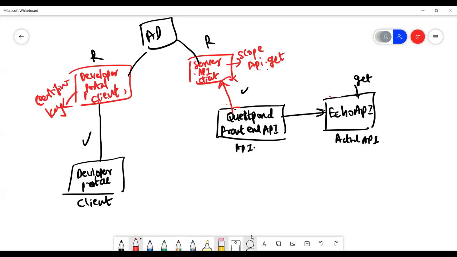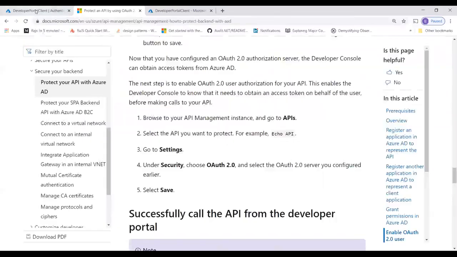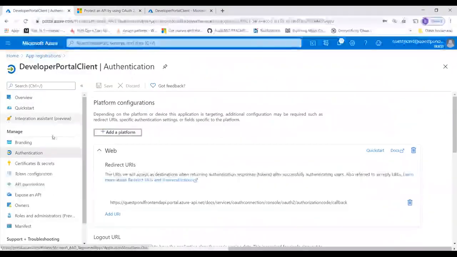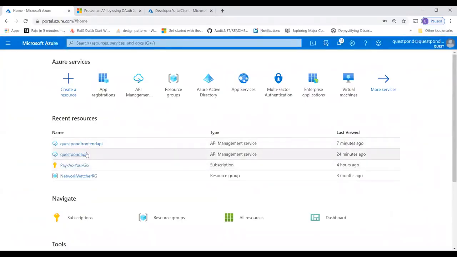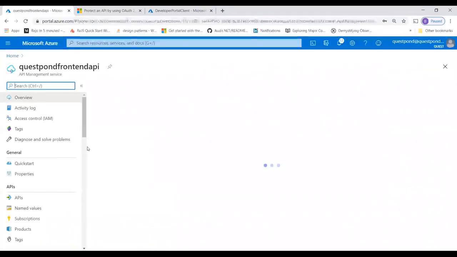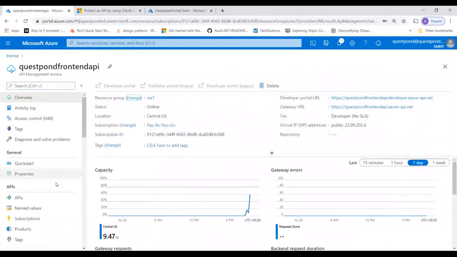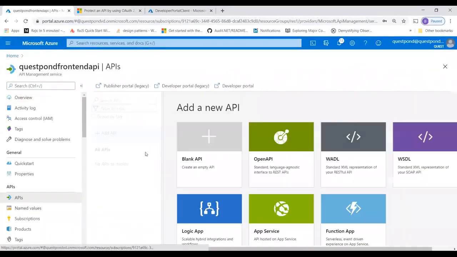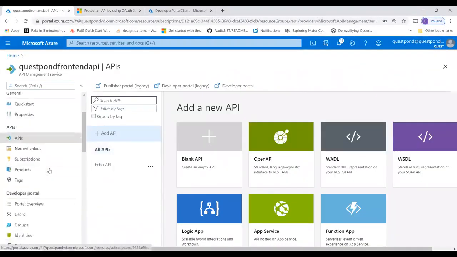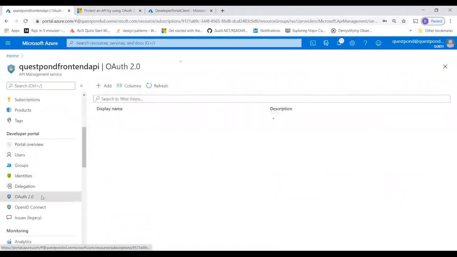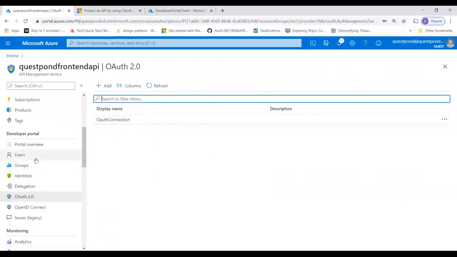So here, what I will do now is browse to my API management service, Questpond front end API. And I will go to my API. First thing over here, I think I did that OAuth 2.0. I have done it, right? So this is the name, OAuth connection, right?